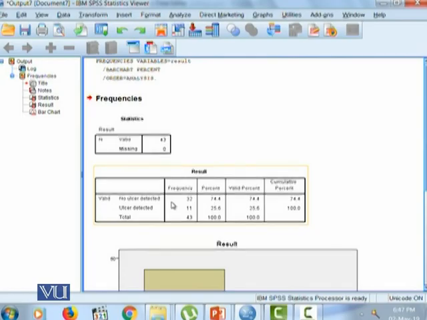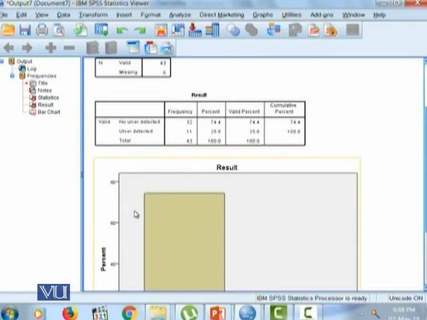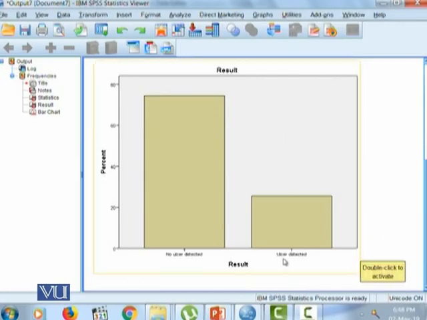Simply press OK. This data shows that in our data, there are 32 individuals, which make up 74.4% of our data, who had no ulcer detected, whereas 11 individuals, which make up 25.6% of the data, had ulcer detected. And that's what you can see clearly from the bar chart of percentages, where the percentage of no ulcer detected is much higher than the percentage of ulcer detected.